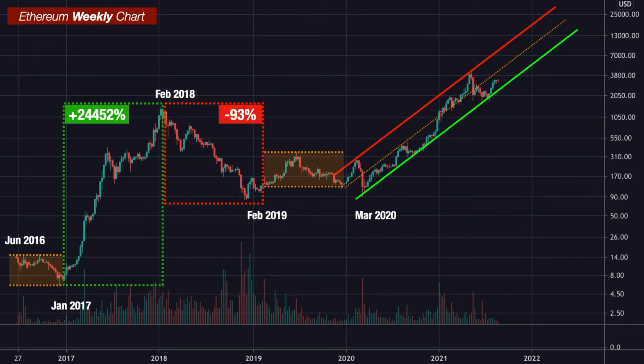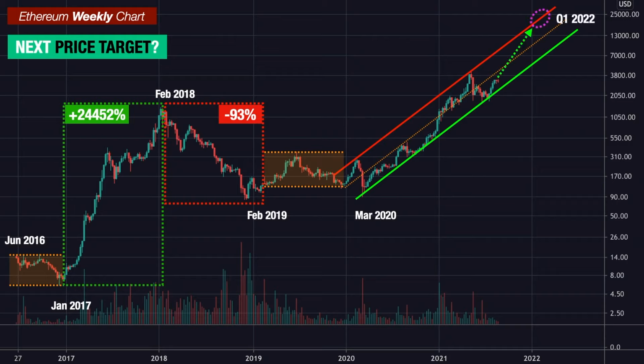So now, let's use this chart and try to answer the question a lot of you guys have been asking me: what is my price target for Ethereum? Well, what I strongly believe is that Ethereum will come back to retest this upper resistance sometime around the first quarter of next year in 2022. It's impossible to predict exactly which day, but based on this chart and where this trend channel leads us, if Ethereum hits the upper resistance in January next year, that would mean Ethereum's price will hit somewhere around $17,000.